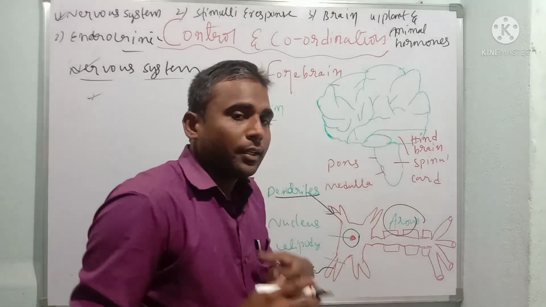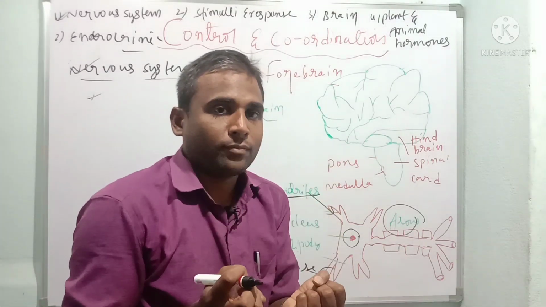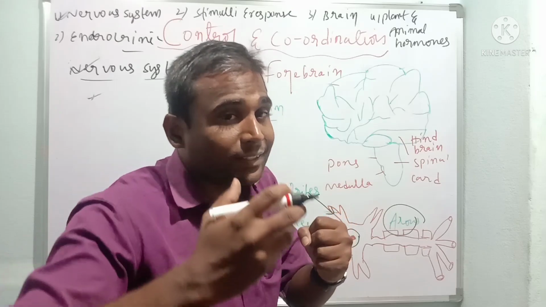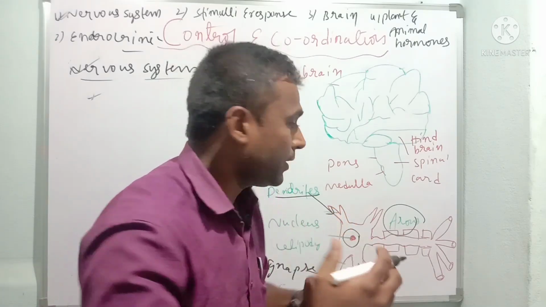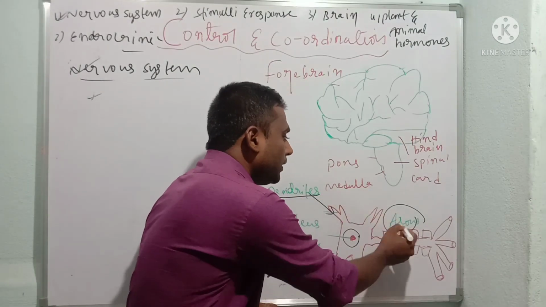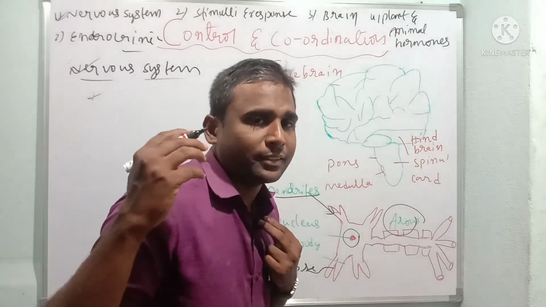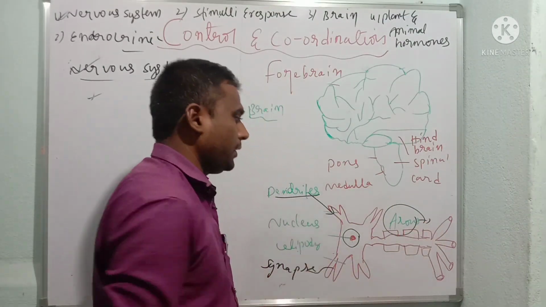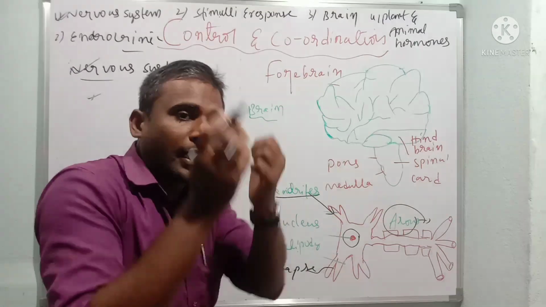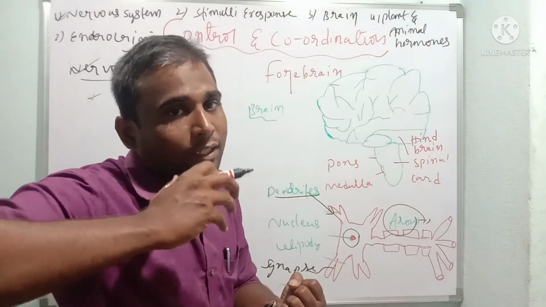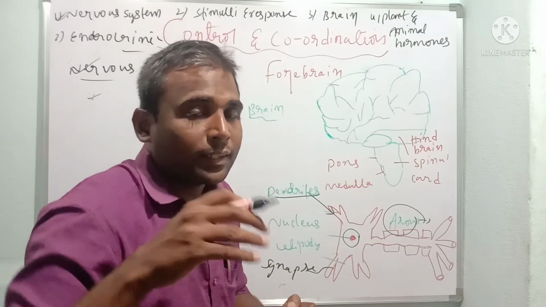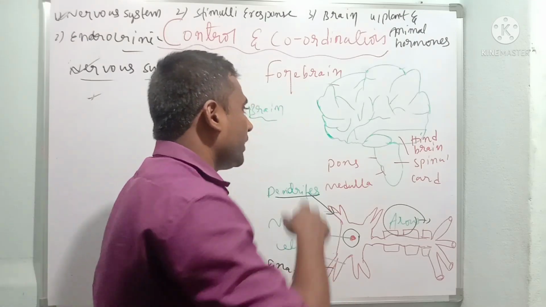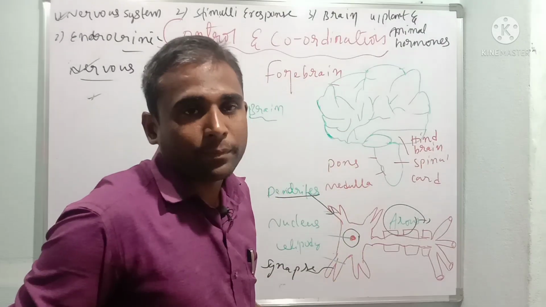Axons take the signals and convert them into electrical impulses. Afterwards, it is connected to the synapse. The synapse takes the electrical signals and converts them again into chemical signals, which are sent to the cell, then to the brain, and we get the information.